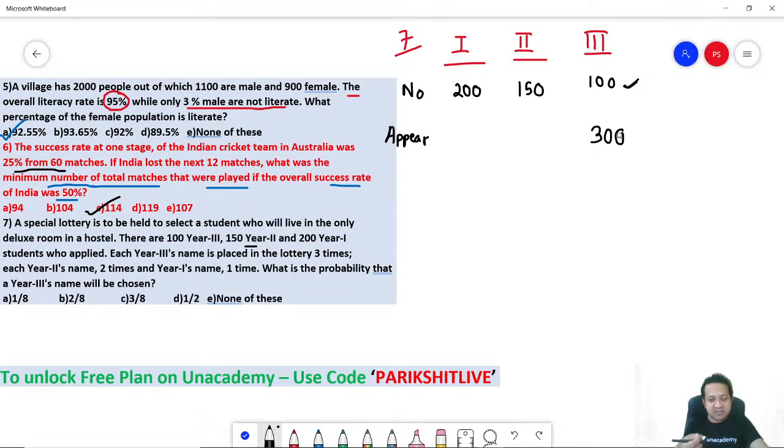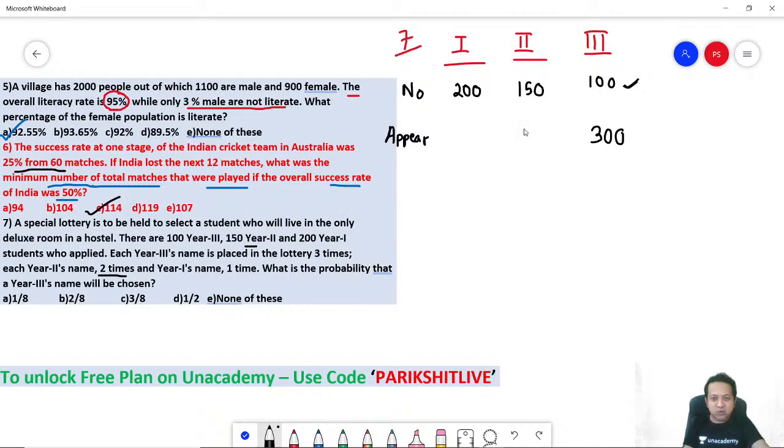So how many times in the chits will year 3 names appear? Remember, it's a lottery. There are chits. So 300 times. 100 into 3, 300. Similarly, year 2s, you are writing it 2 times. So 150 names, every name you are writing in the chit 2 times.